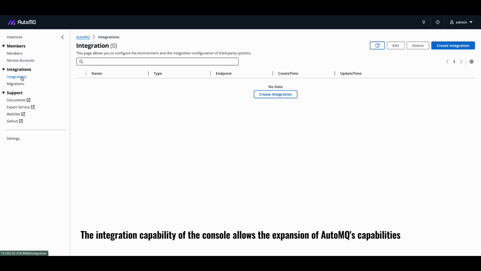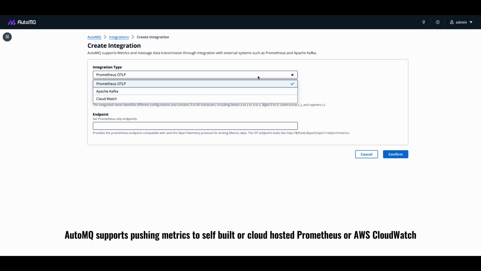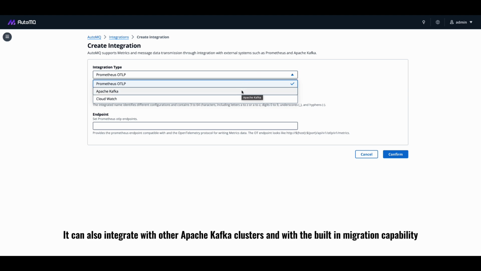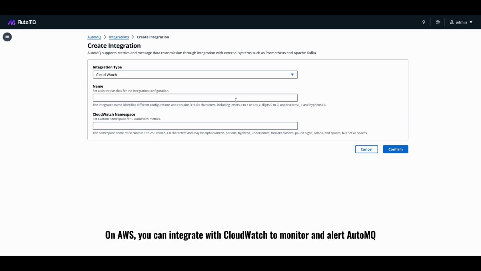The integration capability of the console allows the expansion of AutoMQ's capabilities. AutoMQ supports pushing metrics to self-built or cloud-hosted Prometheus or AWS CloudWatch. It can also integrate with other Apache Kafka clusters and, with the built-in migration capability, it can help users to complete the data migration and switch from Apache Kafka to AutoMQ in a fully managed way. On AWS, you can integrate with CloudWatch to monitor and alert AutoMQ.